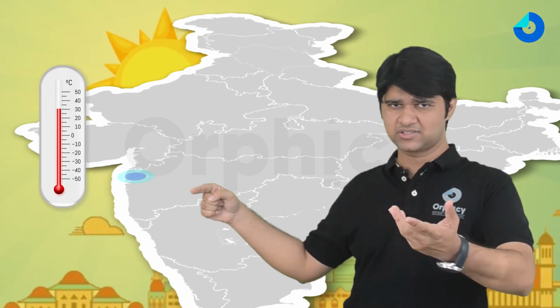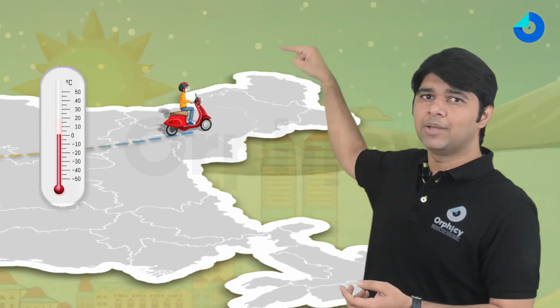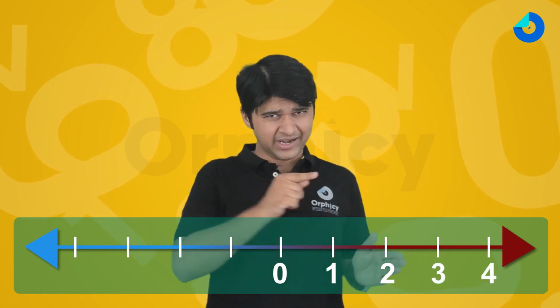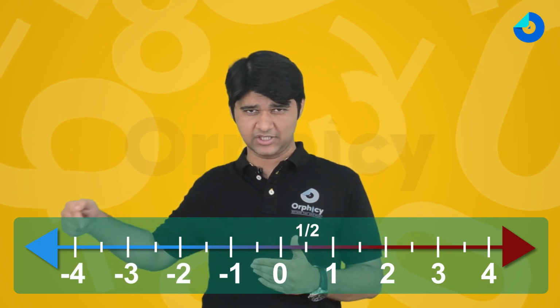For example, we all know that the freezing point of water is 0 degrees Celsius. But surely temperature तो उससे नीचे भी होते होंगे. For example, let's say I start from Mumbai and there is 30 degrees Celsius temperature today, and I go towards Himalaya where the temperature is minus 8 degrees Celsius. So that is how we reached all these numbers. We saw how we got numbers like 0, 1, 2, 3, 4 and even half. And then we also saw how we got numbers like minus 1, minus 2, minus 3.